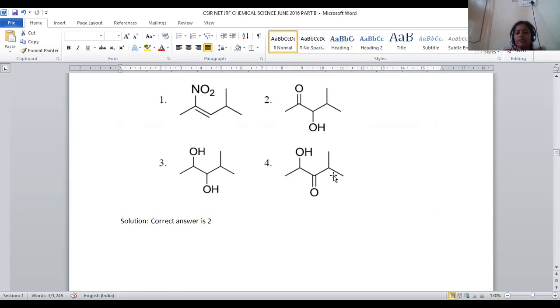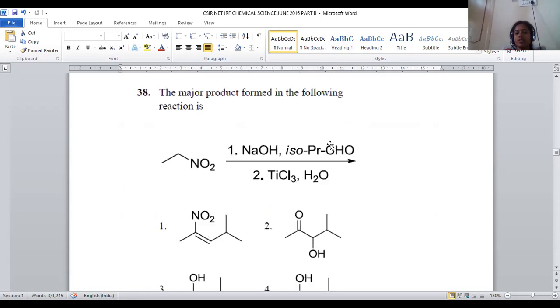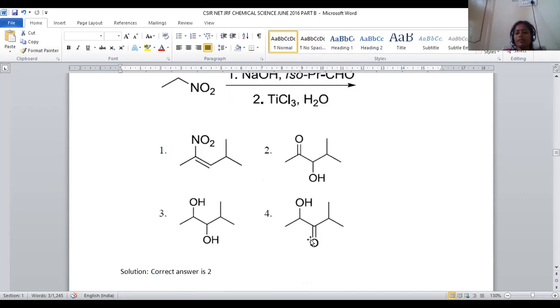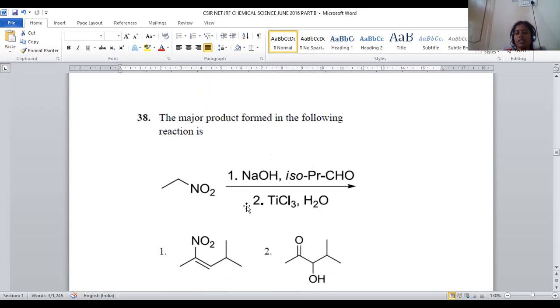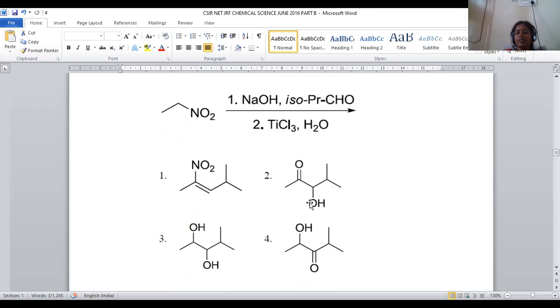Where will it be generated? In option number 4, right? In the first step, what are we doing? We are abstracting H plus and a carbanion will be generated. That carbanion will be added to this aldehyde group and we got a hydroxy containing compound. In the presence of TiCl3 and H2O, it will be converting NO2 into double bond O. So the final product will be option number 4, right? Sorry, option number 2. So second position we have carbonyl, third position OH will be there. 2-pentanone, just now we said 2-pentanone, right? 2-pentanone is present in option number 2. So for question number 38, option number 2 will be the correct answer, right?